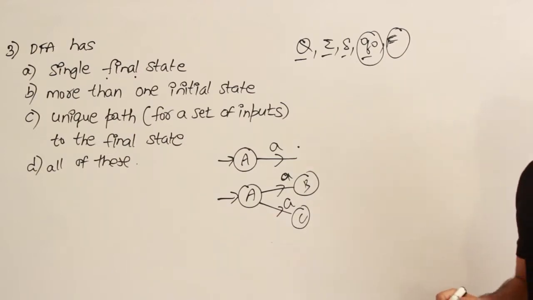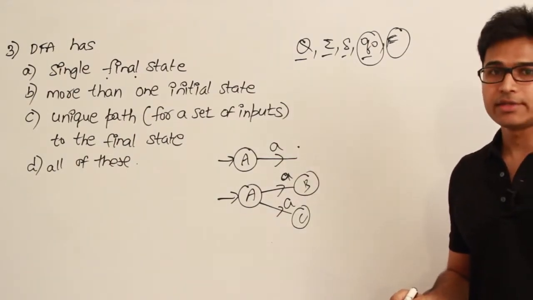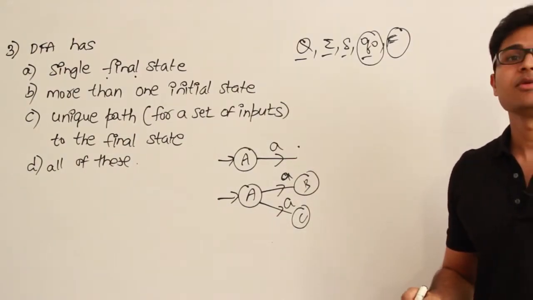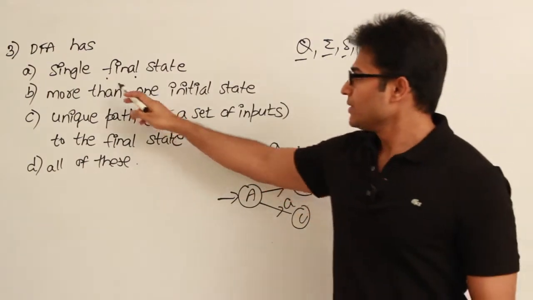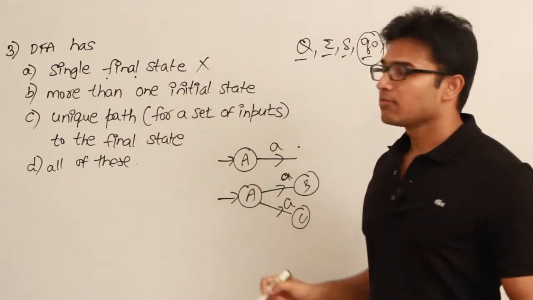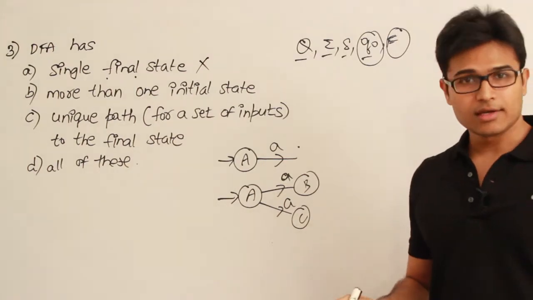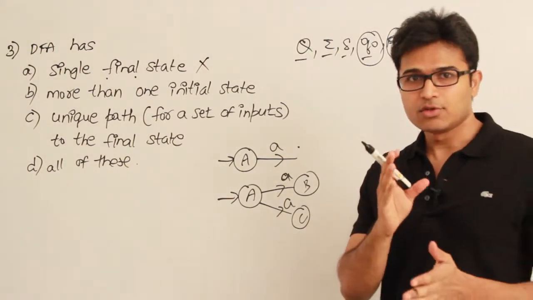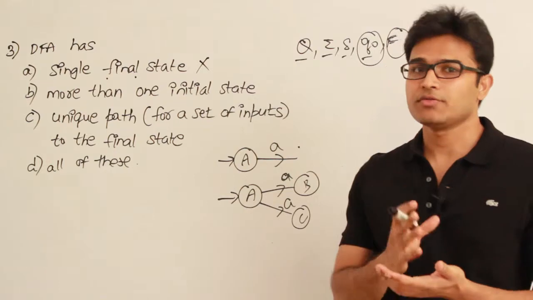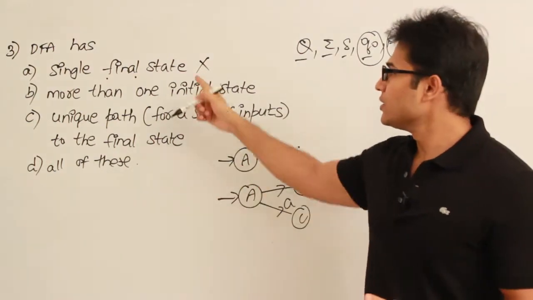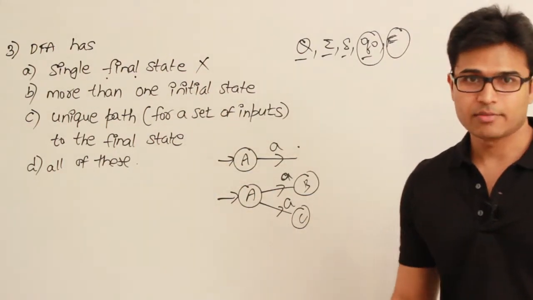Set of final states. That is why the number of final states in a finite automaton can be more than 1, right? So, single final state, it is wrong. It can be more than 1, or in fact, it can be 0 also. It can be 0 final states or 1 final state or more than 1. It need not have a single final state. That is what I mean to say.